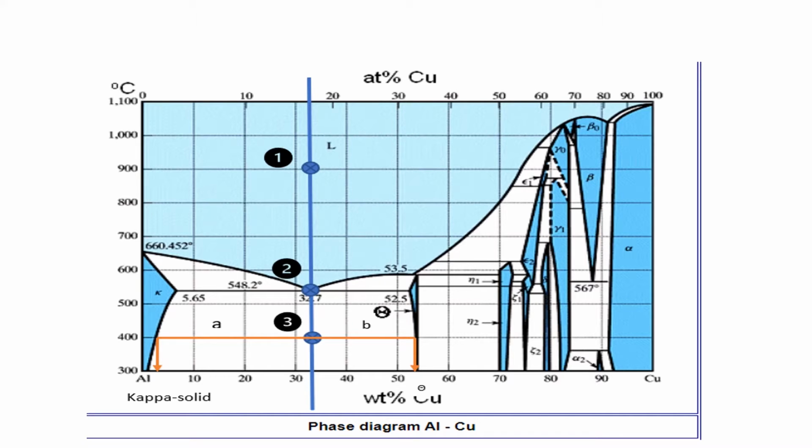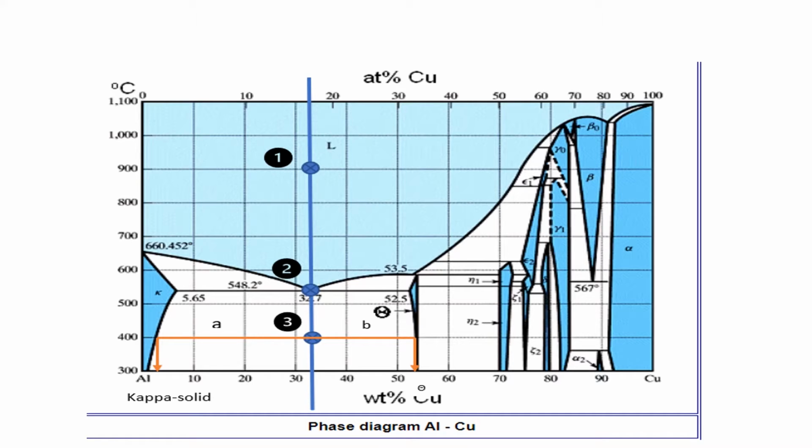Using the tie line method, by drawing a line to the left and to the right, we can find that the composition of the kappa solid is 3% copper, while the composition of theta is 53% copper. For the phase fraction of the kappa solid, we use the formula B over A plus B times 100%.